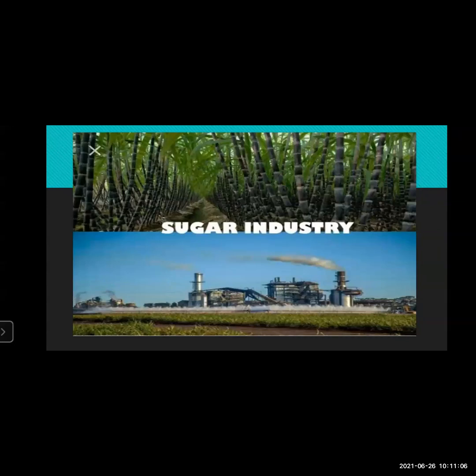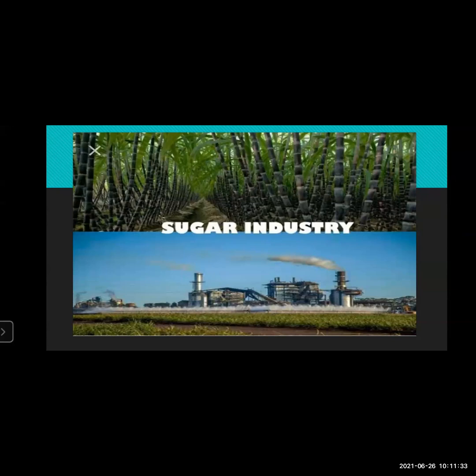Next is the sugar industry. You can see here in this slide the picture of sugar cane from where the sugar is obtained, and you can see down part, that is the industries of sugar industries are shown here. Now, India is the world largest consumer of sugar. Remember, students, in India, the sugar is consumed on a large scale.